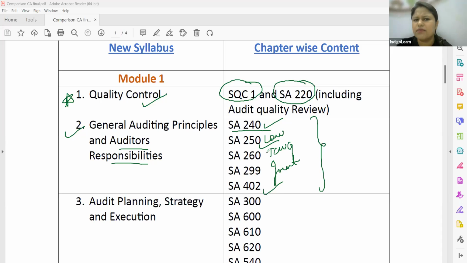So basically, you can talk about this particular chapter as a collective understanding of these standards together. This chapter, general principles and responsibilities of the auditor, is nothing but a cumulative study of these standards, that is 240 on fraud risk, 250 consideration of laws and regulations, 260 communication with TCWG, 299 joint responsibilities of the auditors in joint audits, and 402 which is about service organization. So if you bring all these standards together, you actually study them as a part of this particular chapter.